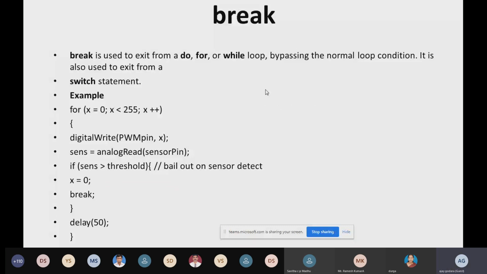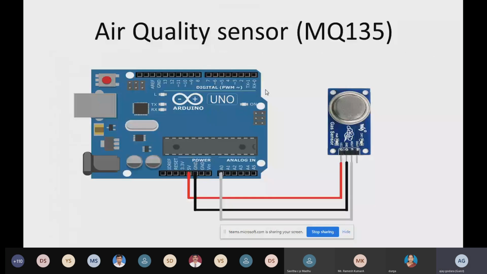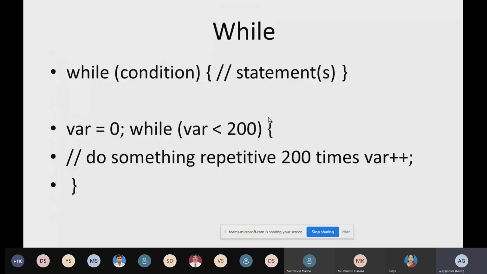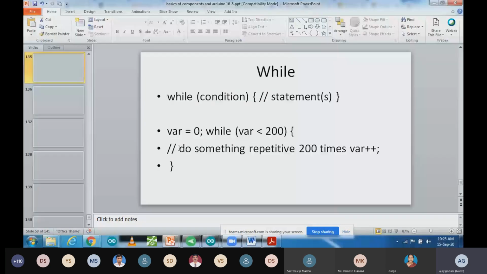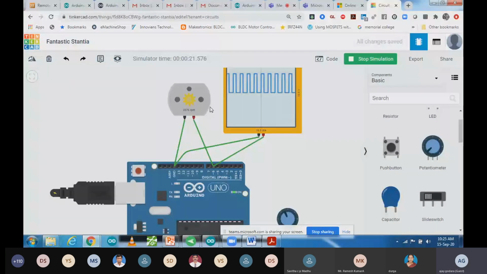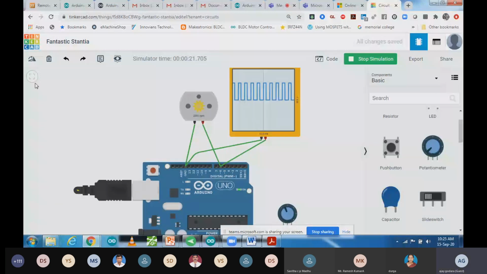Now I'm going to show you a few projects, how you can make them and how you can use a piano. After that, I'm going to share a communication module, how you can communicate wirelessly and control your home appliances. So let's see it. Here I'm going to connect one piano with my Arduino.